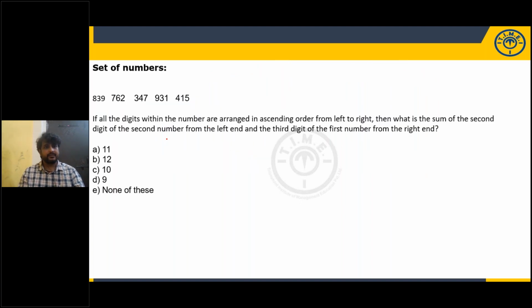And here is a set of numbers. These are also important for clerical prelims. You will be given 5 numbers, 3-digit numbers, and you will be asked questions. If all the digits within the number are arranged in ascending order from left to right, what is the sum of the second digit of second number from the left hand and third digit of first number from the right hand? These kinds of questions. You have to perform some operations on these numbers as per the given conditions.